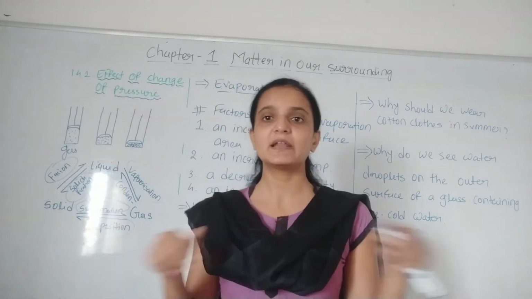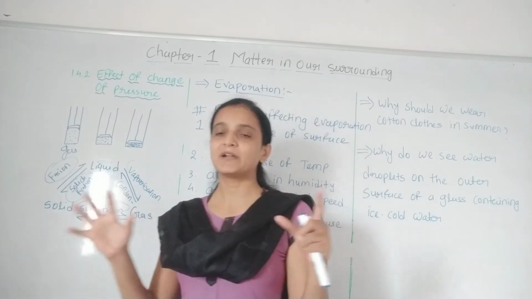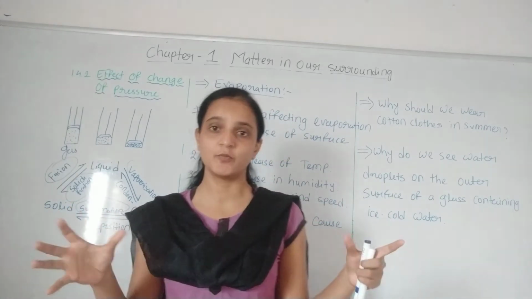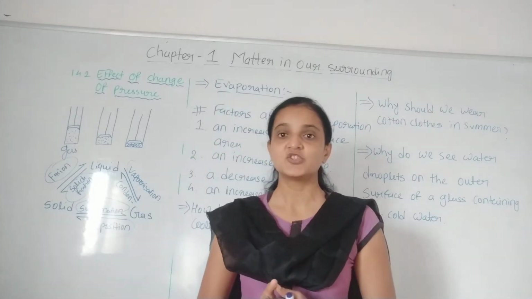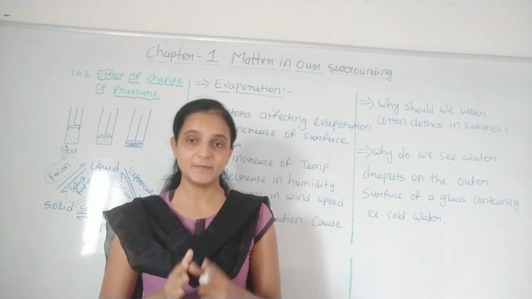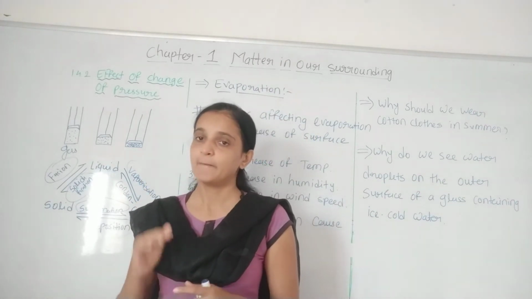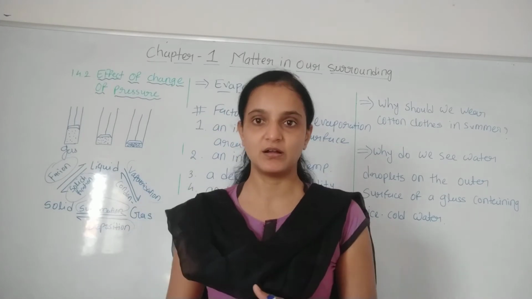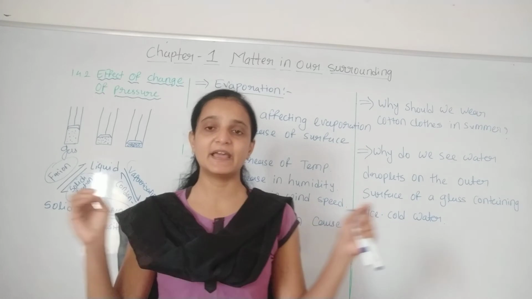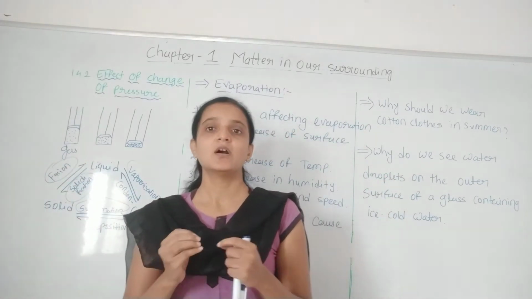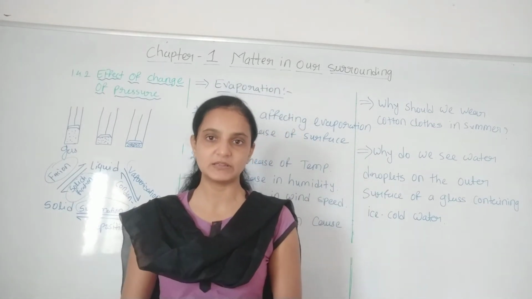Next is a decrease in humidity. See, the air around us can hold a particular amount of humidity. If a definite amount of humidity is already present in the atmosphere, then no more water vapor can be generated. So if the humidity is high, then the evaporation rate is slower. But if the humidity is low, then the evaporation rate is higher, right? Because the air around us can hold a definite amount of humidity, not more than that.